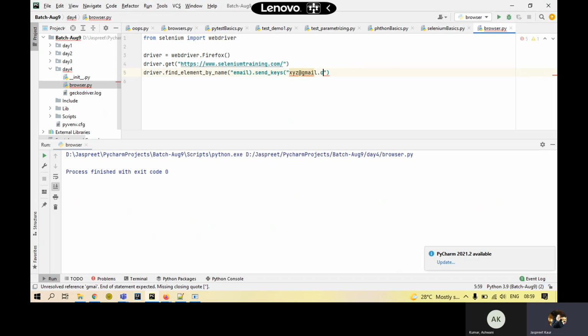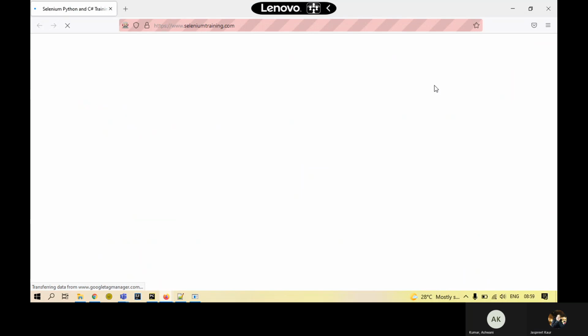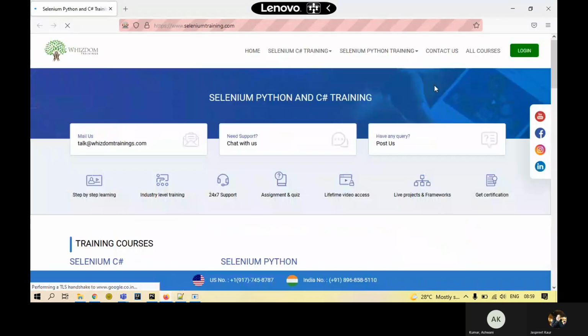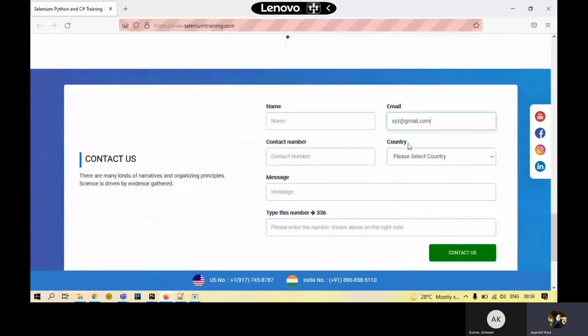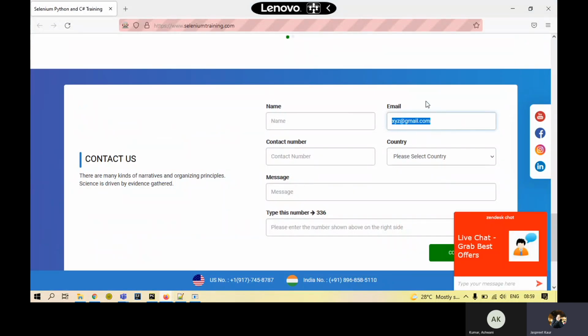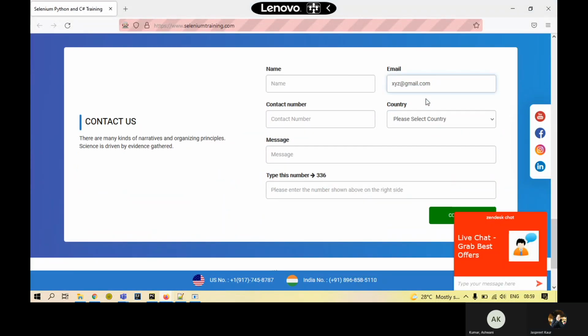That's it. Now I'll save this and I'll rerun this. And we'll see whether the given data gets entered in the other text box or not. So it went on. And over here, in the email text box, the mail I have given got entered.